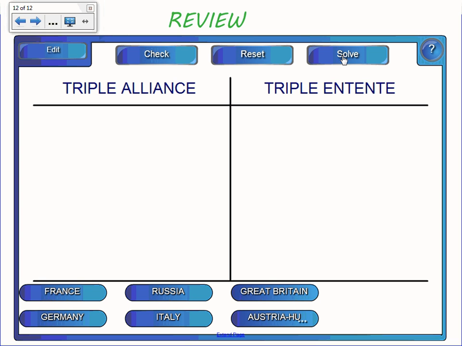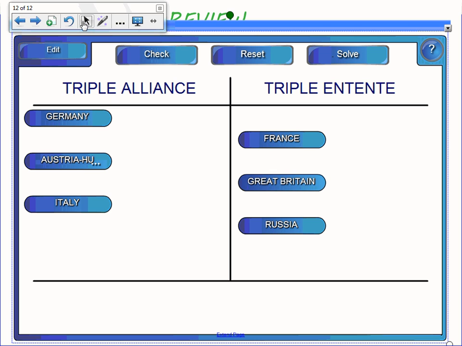And let's check your answers. There you go. The Triple Alliance is Germany, Austria-Hungary, and Italy. The Triple Entente is France, Great Britain, and Russia.